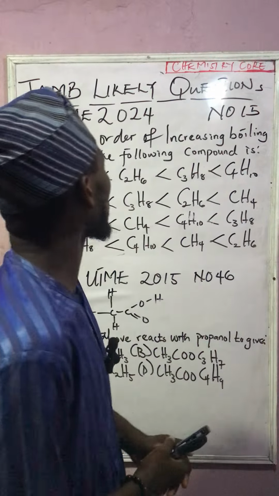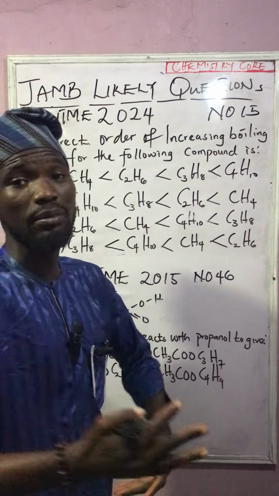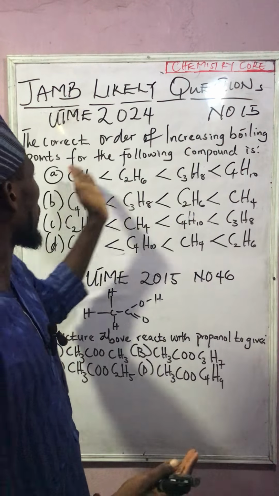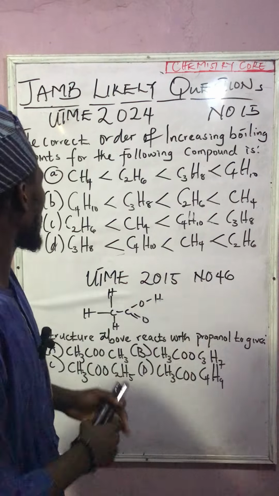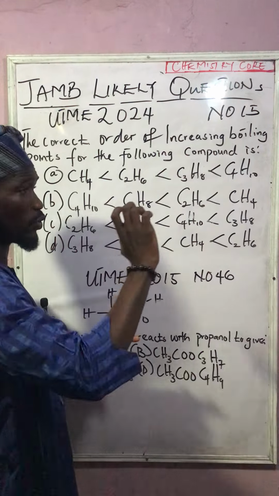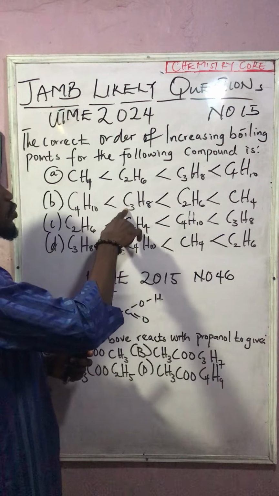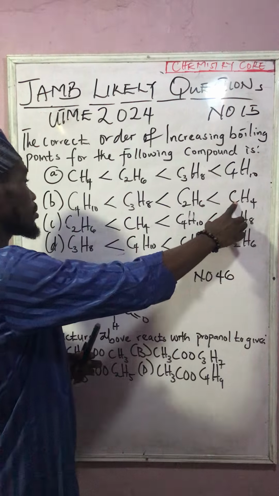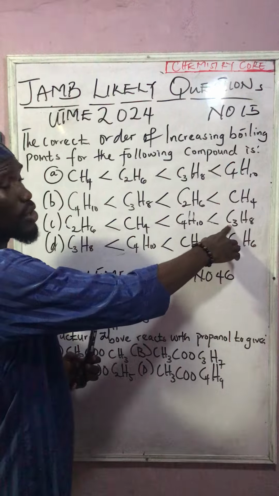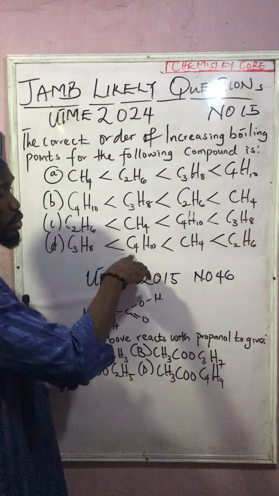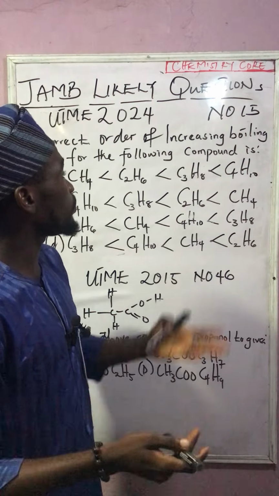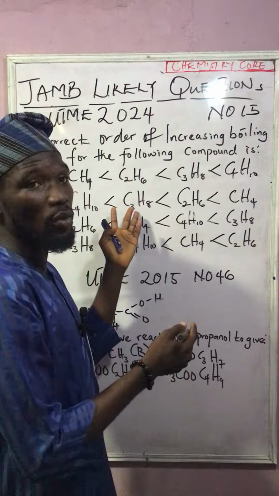In today's lesson, we'll be looking at another episode on JAMB likely questions. So the first question goes thus: the correct order of increasing boiling points for the following compounds is: A. Methane, ethane, propane, butane. B. Butane, propane, ethane, and methane. C. Ethane, methane, butane, and propane. D. Propane, butane, methane, and ethane. So how can you easily pick the correct answer if you are given a question like this?